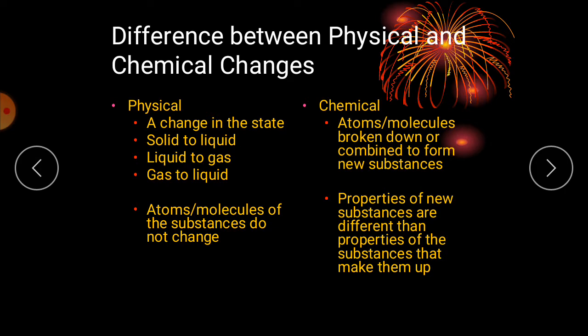And we have discussed physical and chemical changes. I told you that in a physical change the state changes, it may be solid to liquid, liquid to gas, and gas to liquid. And atoms and molecules of the substance do not change. But in chemical reactions, what happens? Atoms and molecules are broken down or combine to form a new substance. And the properties of the new substances are different from the properties of the substances that make them up.